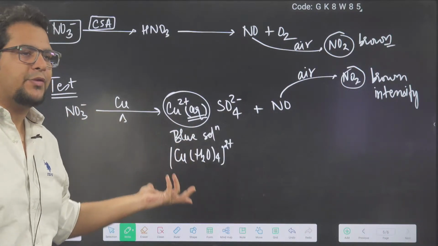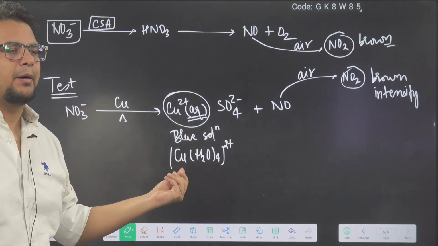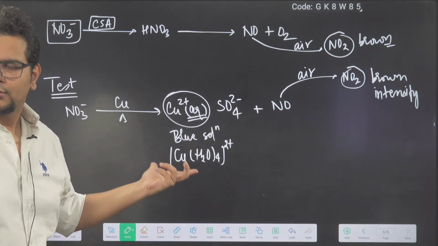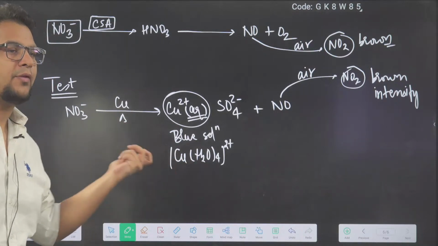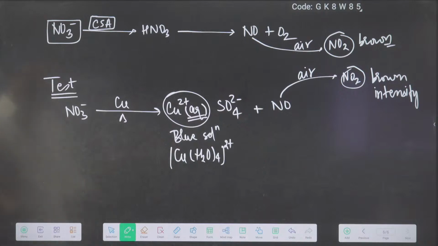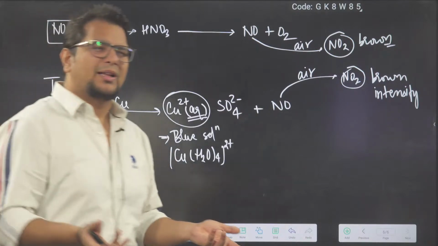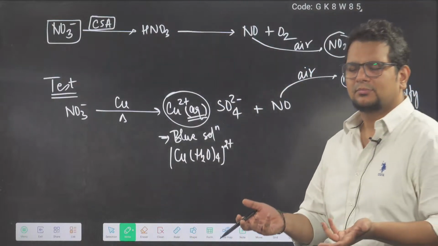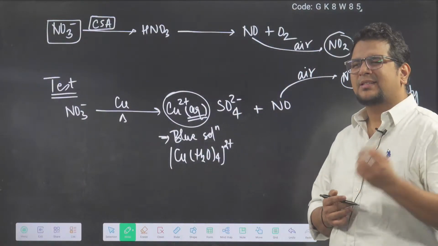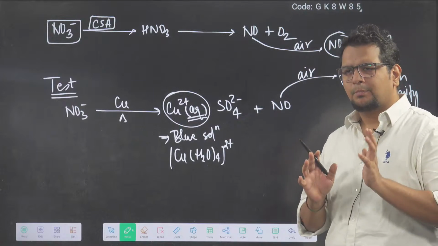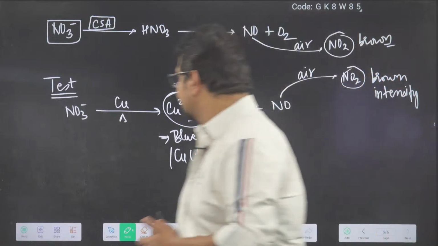Otherwise, Cu2+ will have no color; you will get a whitish powder. But if water of hydration is there in the salt, then only the color appears blue. So in the aqueous medium, Cu2+ is surrounded by water, so the copper sulfate solution will appear blue. It's a test of nitrate.